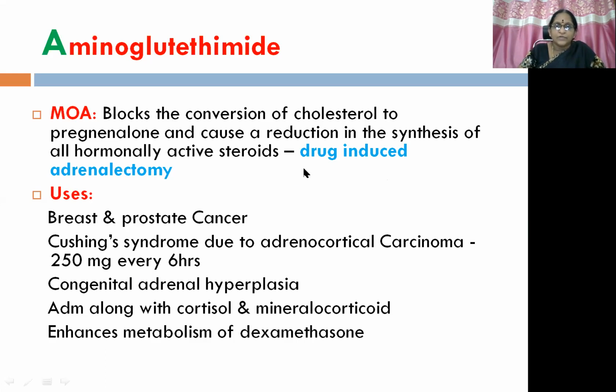So it is otherwise known as drug-induced adrenalectomy. That's why I have enlarged this A: A means all steroid production is inhibited. This is used in the management of breast and prostate cancer, Cushing syndrome due to adrenocortical carcinoma, and congenital adrenal hyperplasia, with administration along with cortisol and mineralocorticoid. It also enhances the metabolism of dexamethasone.